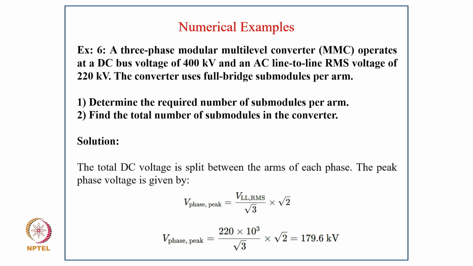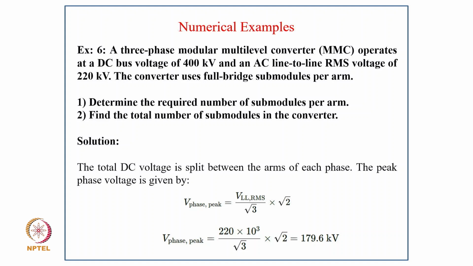Coming to example 6: a 3-phase modular multi-level converter operates at a DC voltage of 400 kV and an AC line-to-line RMS voltage of 220 kV. The converter uses a full-bridge submodule per arm. First, determine the required number of submodules per arm, and second, find the total number of submodules in the converter. Solution: the total voltage is split into the arm of each phase.